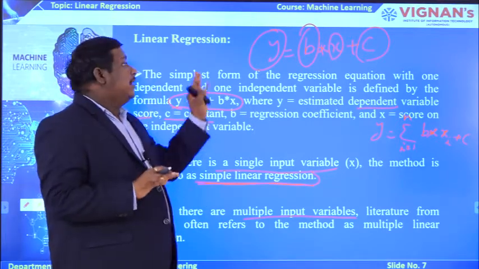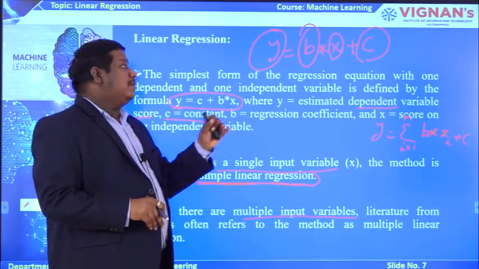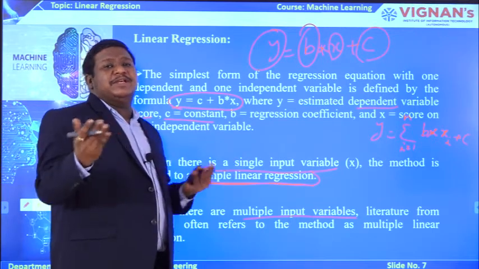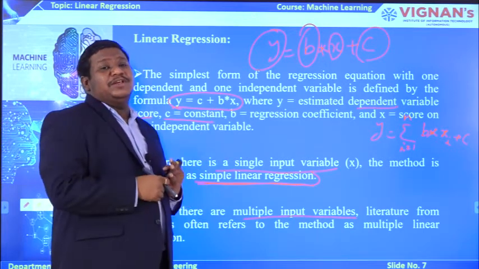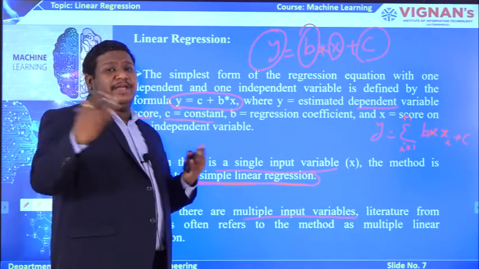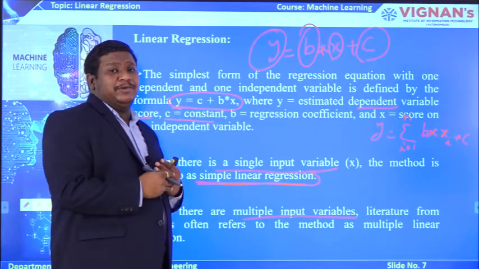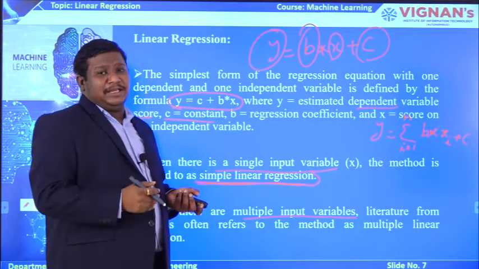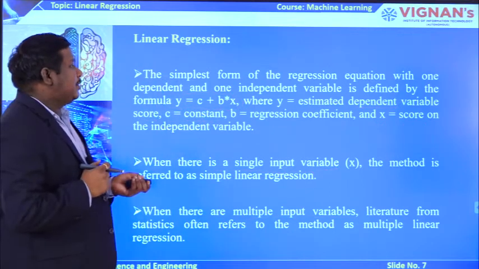So the linear regression model can be represented in two ways: the simple linear regression model and the multiple linear regression model. If you have a single input variable x, it is simple linear regression. If you have more than one input variable, x ranging from 1 to n, it may be 10 or 20 based on our requirement, we call it a multiple linear regression model. Basically, this is the representation of a linear regression model.